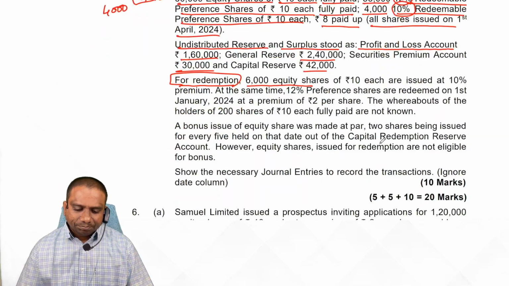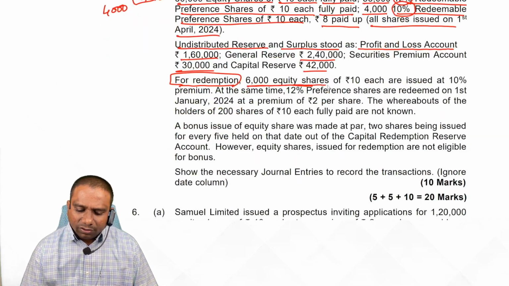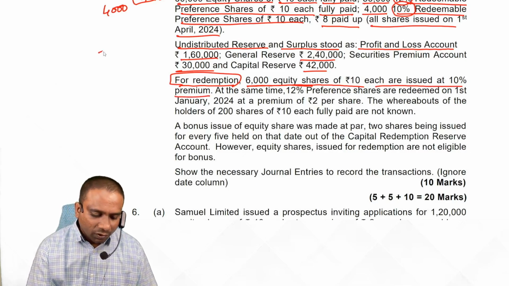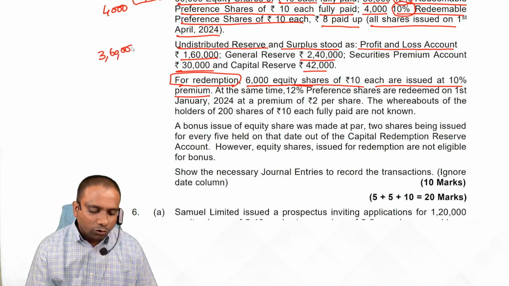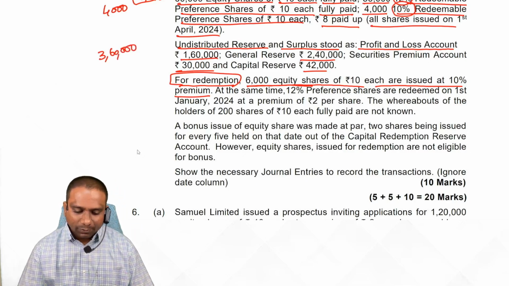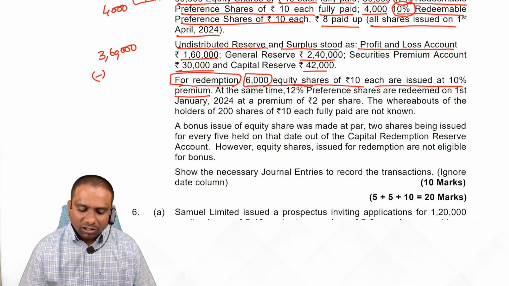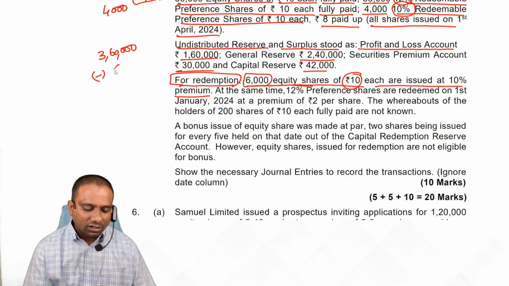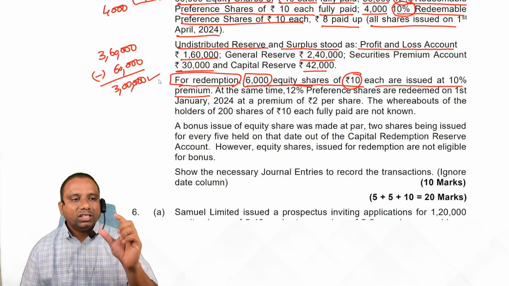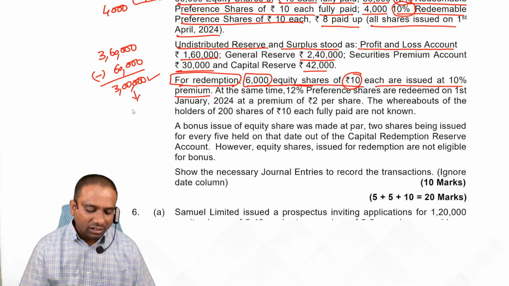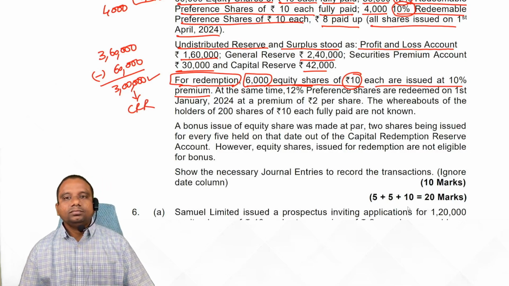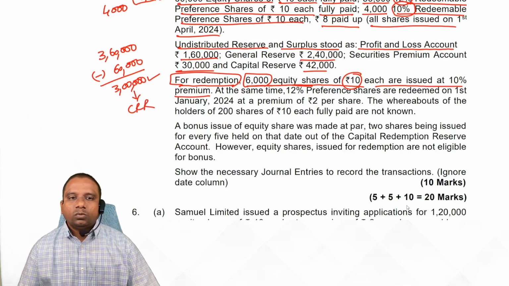Next, look at, for redemption, 6,000 fresh shares of 10 each are issued at a 10% premium. Look at, total 3,60,000 rupees we have to redeem capital, minus how many fresh shares you are issuing? 60,000, face value 60. So how much capital is replaced? 60. How much capital we should replace now? 3 lakhs. So for 3 lakhs rupees you create CRR. This is an important point in this problem.